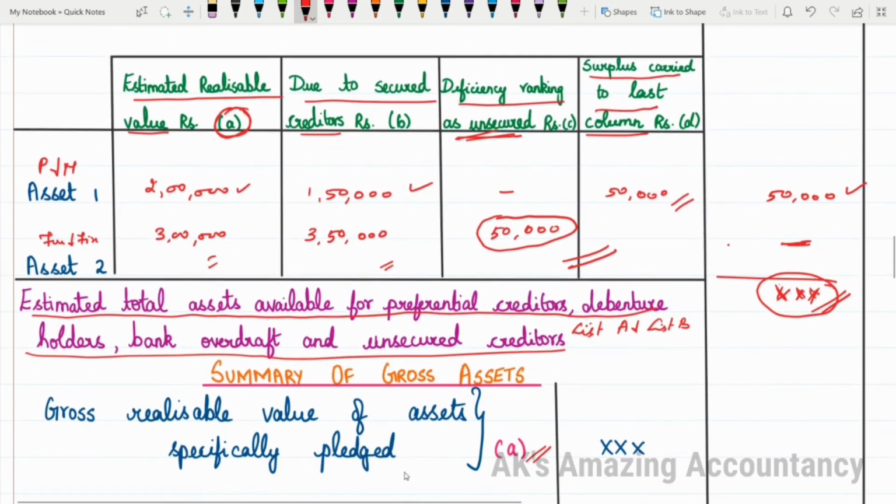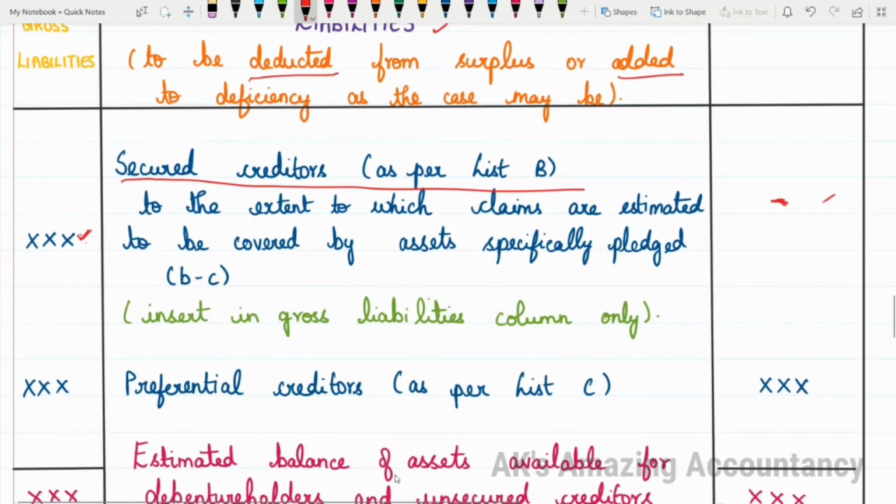Whatever you have in column B, due to secured creditors, minus whatever is the deficiency ranking as unsecured, that is column C. B minus C will give you this amount, for secured creditors. As I told you, no amount in the outer column, so I've written insert in gross liabilities column only. No need to write this when you write it in the exam. To make you understand, I've given it. It's going to come only here.